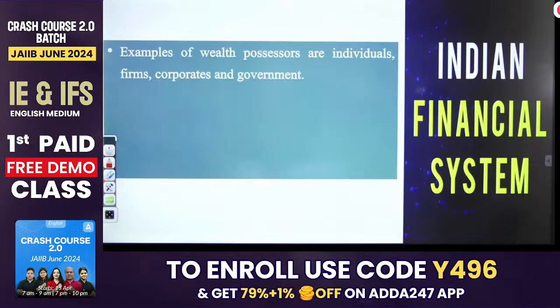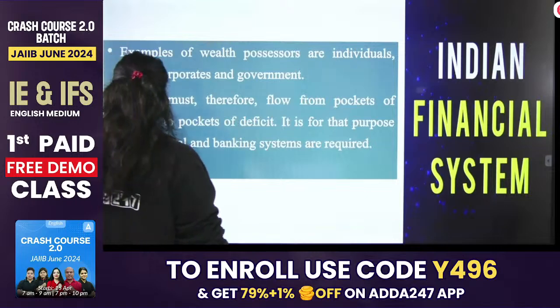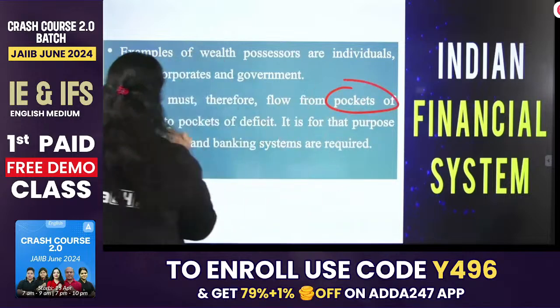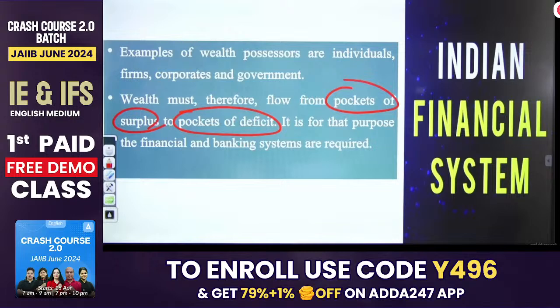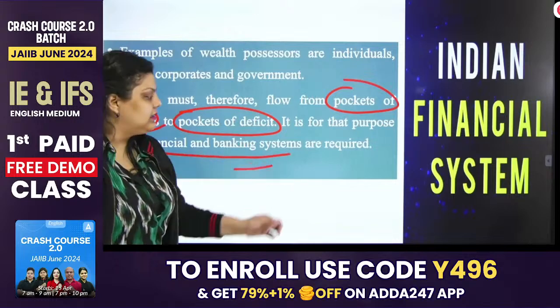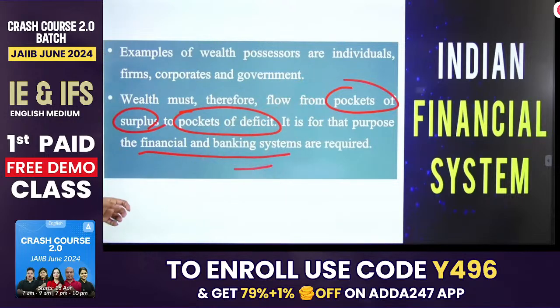Okay, next. The examples of wealth possessors are individuals, firms, corporates, and government. They all have wealth. They are the parties with wealth. So wealth must therefore flow from the pockets of surplus. It should flow from where? It should flow from pockets of surplus to the pockets of deficit that we have discussed. And it is for that purpose we have the financial and banking system, which helps us to flow this fund from the party who has surplus money to the party who has a deficit of money.